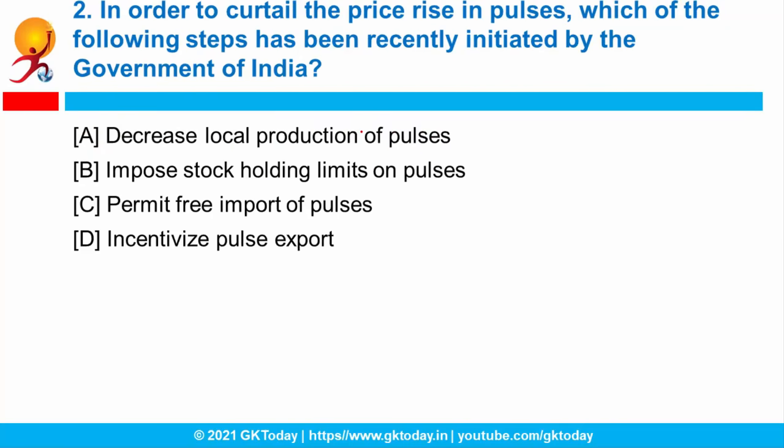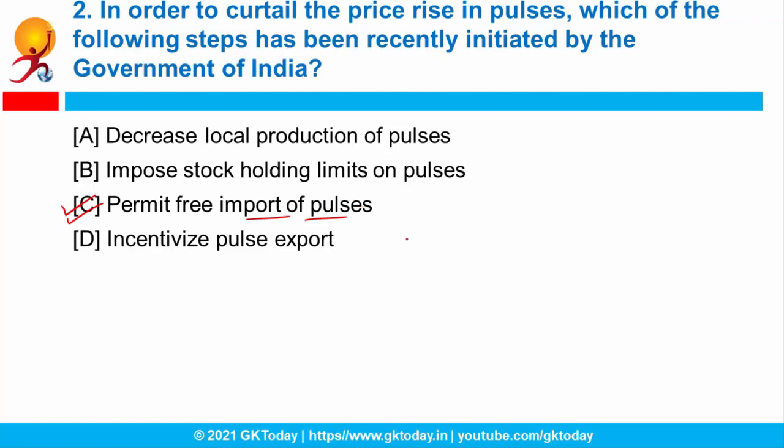Question number 2. In order to curtail the price rise in pulses, which of the following steps has been recently initiated by the Government of India? As the price of pulses is rising day by day, to cut it down or decrease it, which of the following steps has the Government of India taken? The correct answer is option C, that is permit free import of pulses. So the Government of India has allowed free import of pulses so that the price of pulses does not increase anymore and should remain fixed or maybe come down.